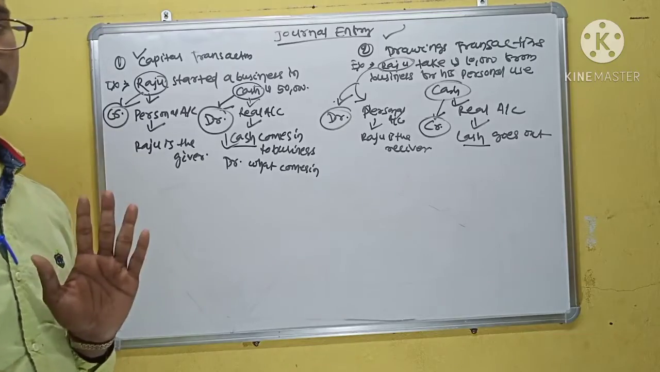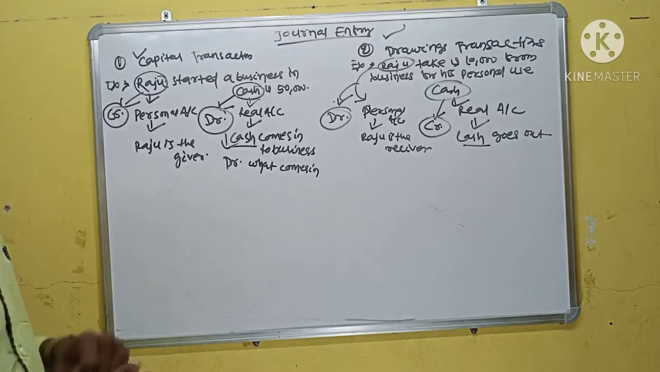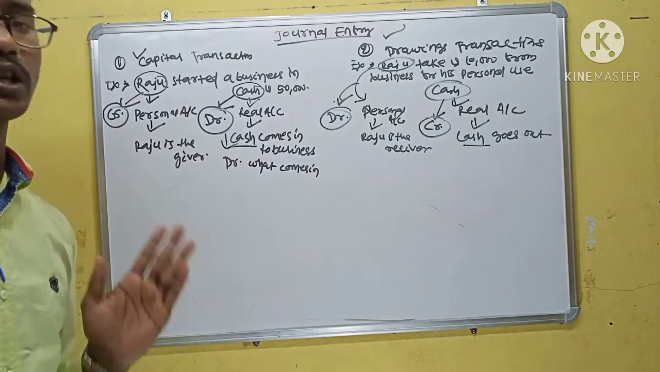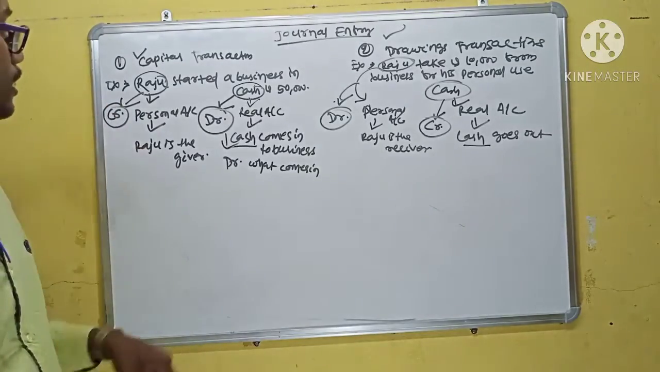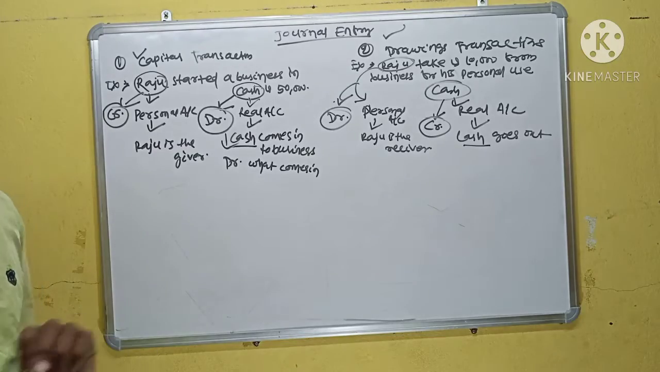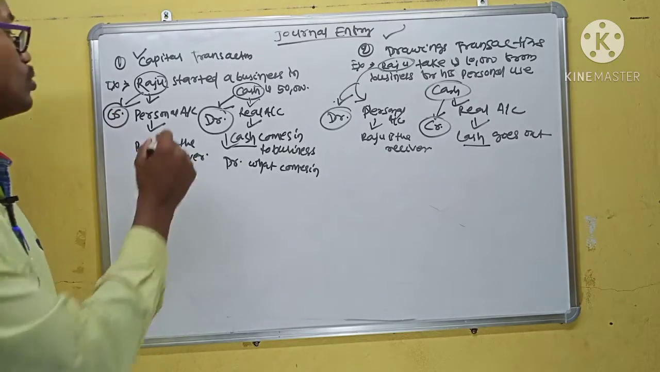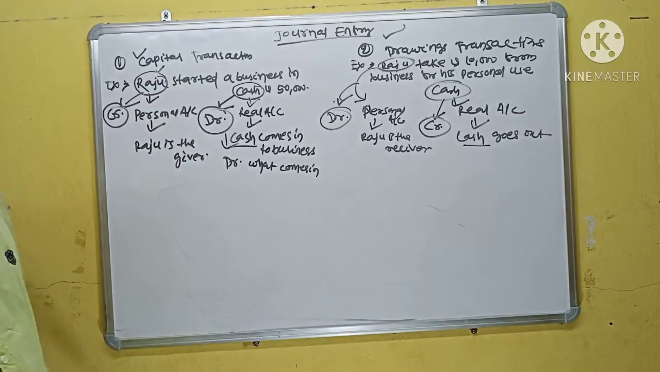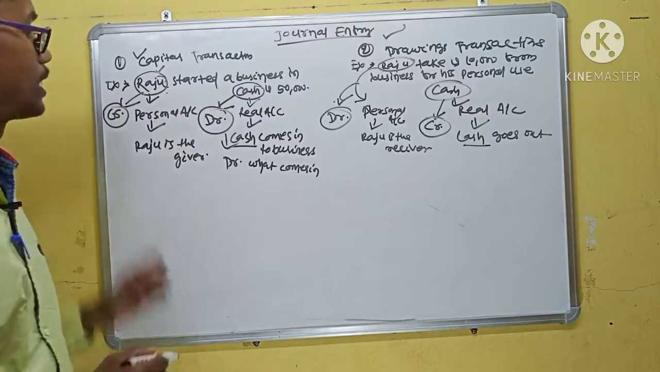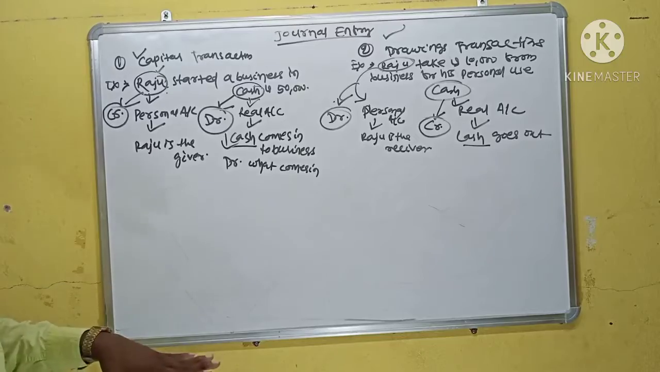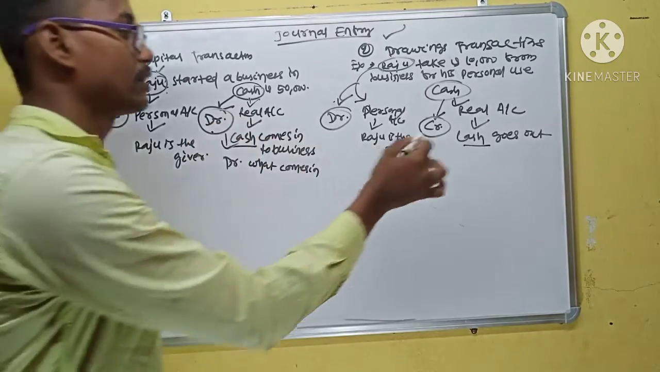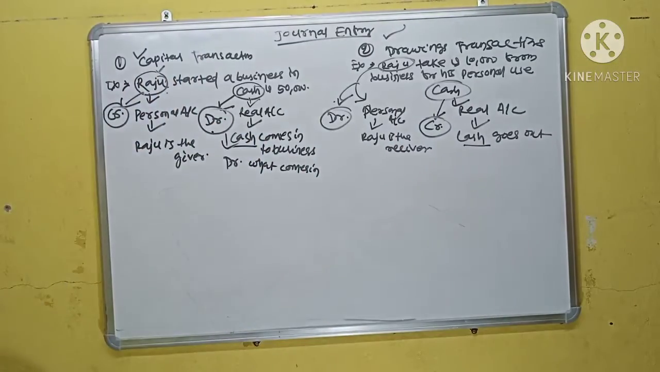Capital and drawings are opposite to each other. In a capital transaction, Raju is the owner. In capital, Raju is credited, and in drawings, Raju is debited. In a capital transaction, cash is debited. In a drawings transaction, cash is credited.